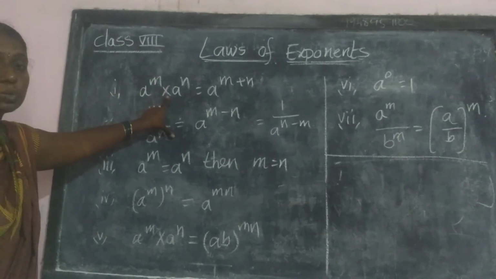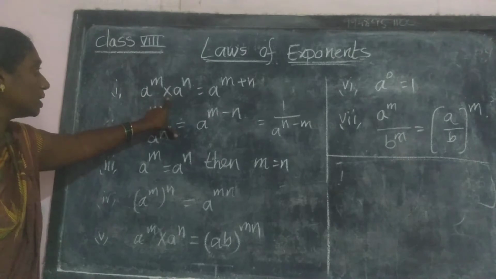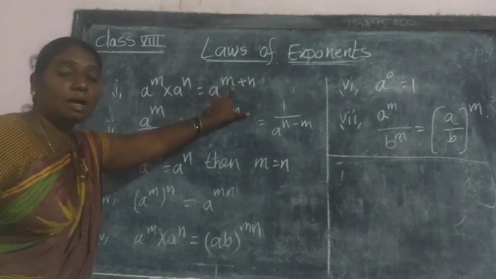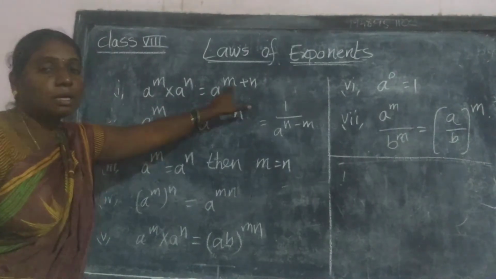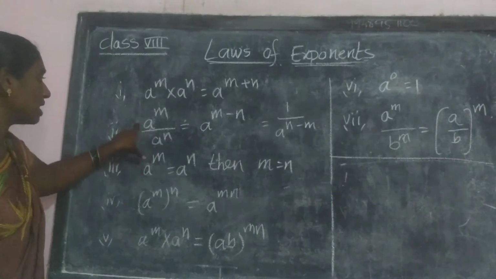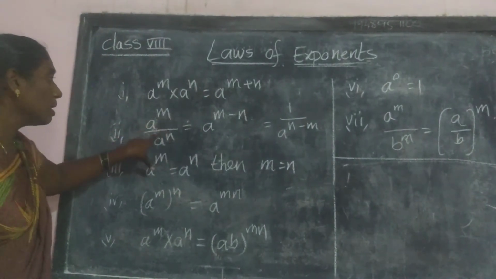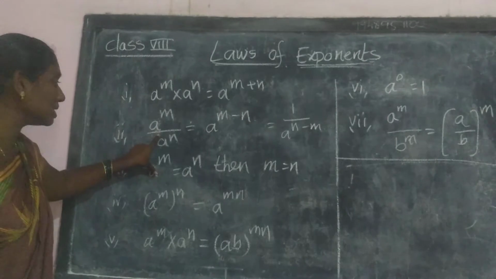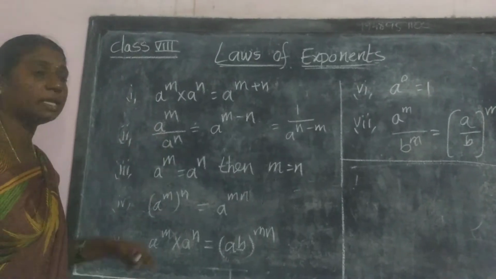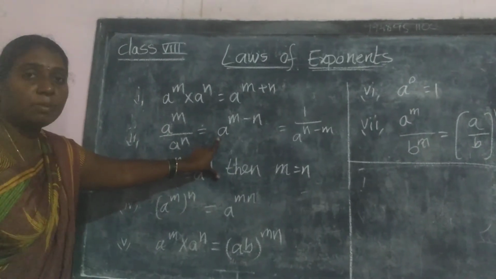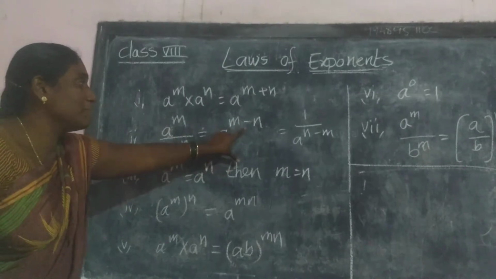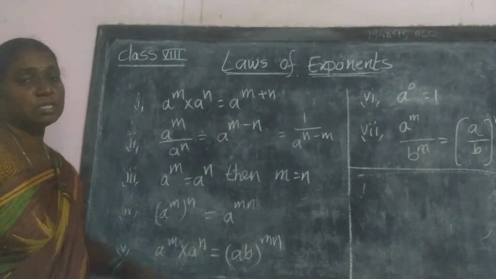Between these two, if we apply the multiplication operation, then we add the exponents directly. Here bases are the same, exponents are different, but here we are using the division operation. Then what will the value become? A power m minus n. Here we are using the minus operation.